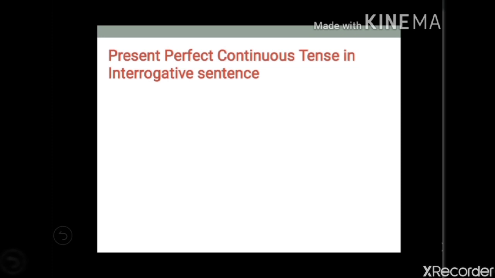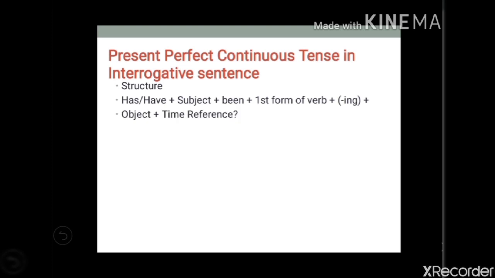Next, present perfect continuous tense in interrogative sentences. How to frame a question through present perfect continuous tense? The structure will be has or have plus subject plus been plus V4 plus object plus time reference. Has he been watering the plants for 2 hours?